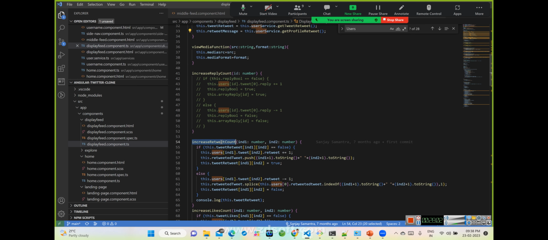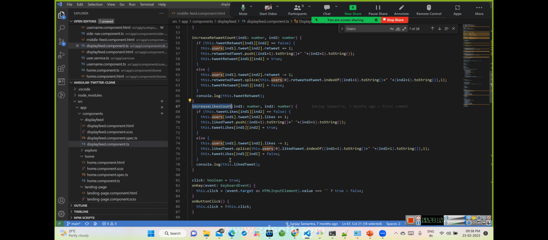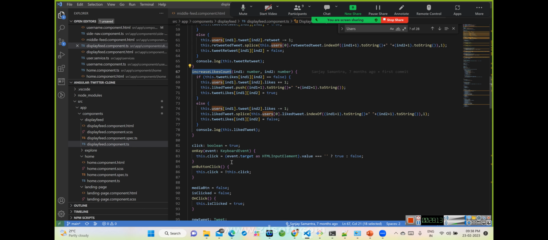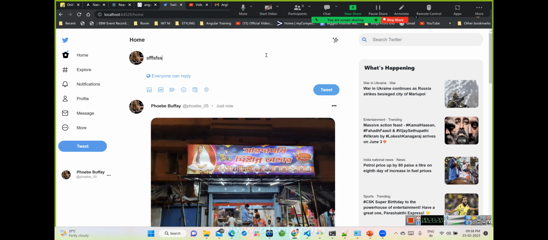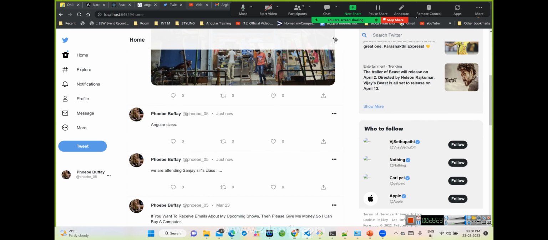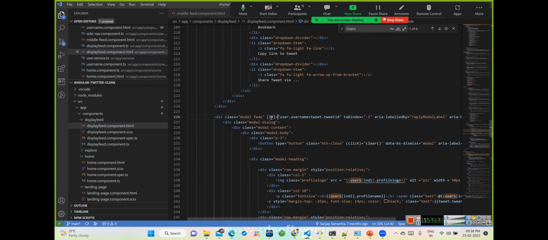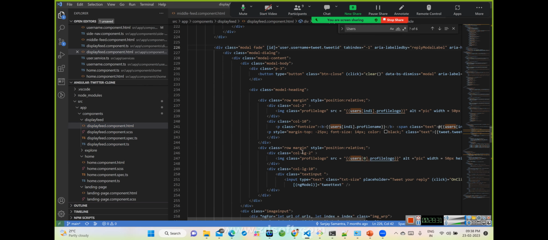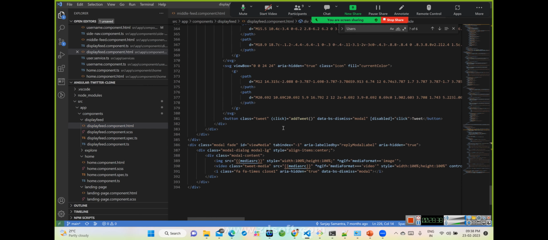Now we can increase the tweet and retweet counts, and there is some functionality we have attached. Increase the like counts, it's just adding on top of it, just plus, we are doing nothing else, okay? So this thing is done over here. Let's see once again. This is the tweet section, this is the display tweet section, and if you see the display tweet HTML also, you can see that it is just running a loop over whatever data I had. From there it's just rendering the data, okay? It's doing nothing else, only rendering the data.